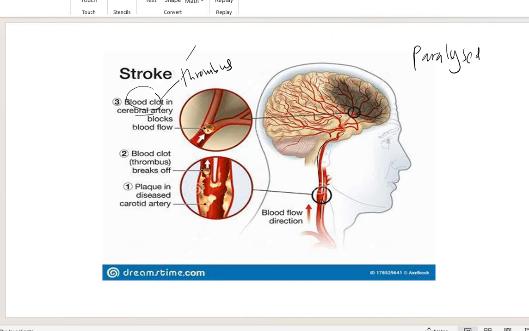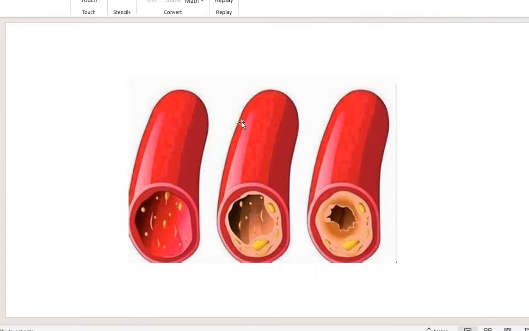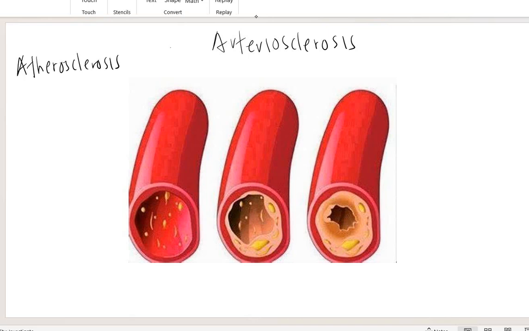Okay, then next, we have arteriosclerosis. Sclerosis, not the same as another one. The first one we have is atherosclerosis. Actually, this disease starts from atherosclerosis, because it occurs in the artery.